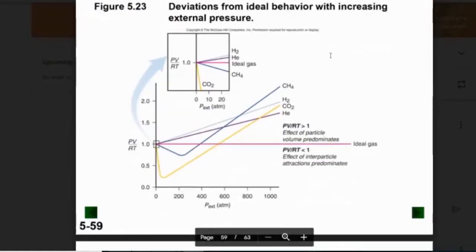Okay, and this shows our change from the ideal behavior. We want a straight line. We like when they're straight, that's ideal. We can see the hydrogen and the helium pretty much behave ideally on a lot of levels, because they're straight lines, but they deviate a little bit. And it's all based on how attracted they are to each other.